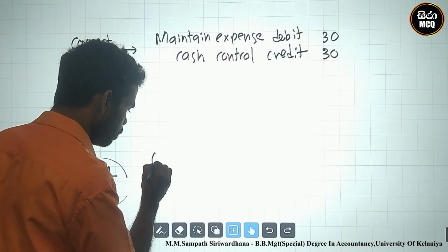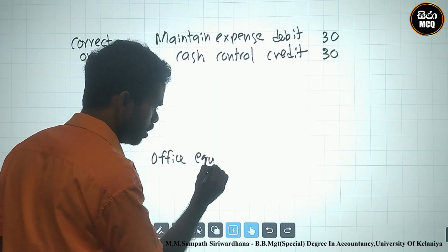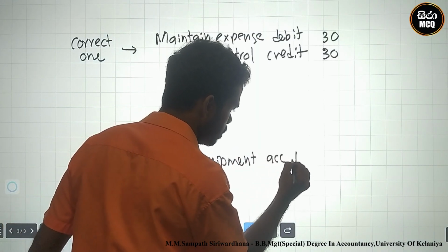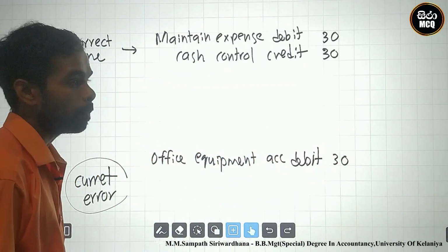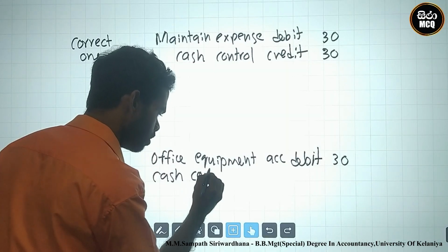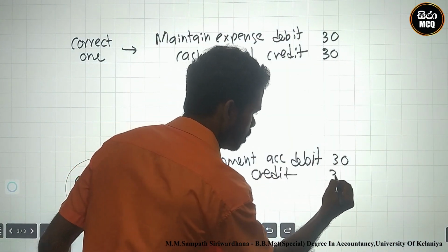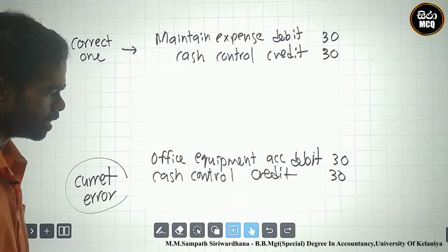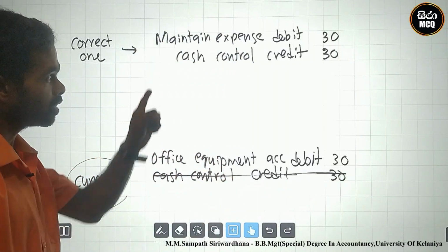Office equipment account debit 30, credit to where? Cash control credit 30. You must cut the same person. What is the same person? Cash control credit already 30.